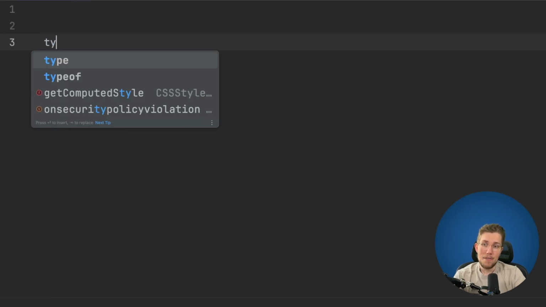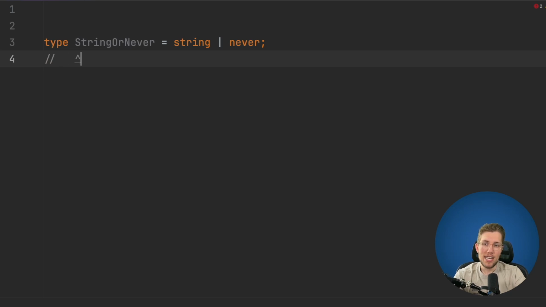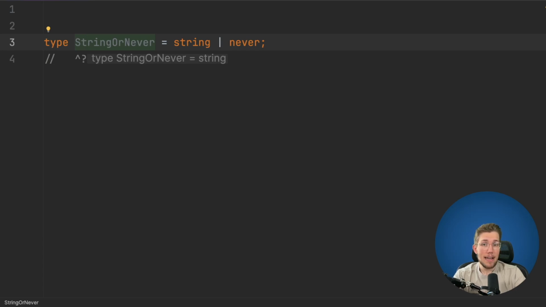So let's say we have a type here and we say string or never. And we say here, well, this is of type string or never. Now let's check the type. We can see never gets stripped away. So this is important to understand. If we have union types and we have never in it, this will get stripped away from the final type. And we can make use of this to filter our types.